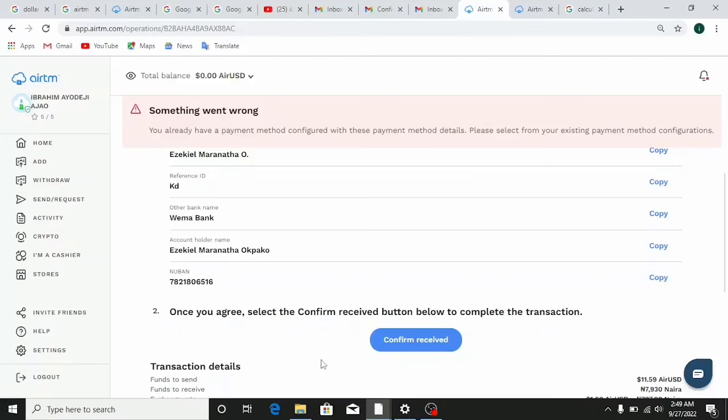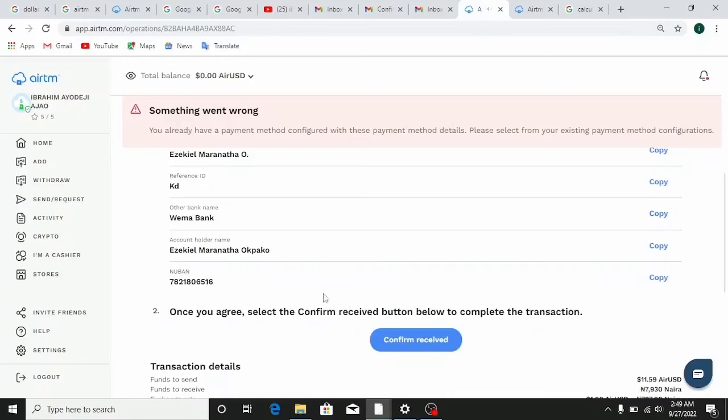And on no account should you click on this button if you haven't received the funds. So you need to receive the funds first to your account before you click on confirm received. So that way you don't get scammed, because if this person right here has not sent you the fund and you literally click on confirm received, already you can see right here there's no funds here. So Airtm is going to assume that this person right here has sent the fund, and after you must have confirmed here, he might decide to scam you because you've already confirmed that he has already received the fund. So you need to literally make sure that you're patient.